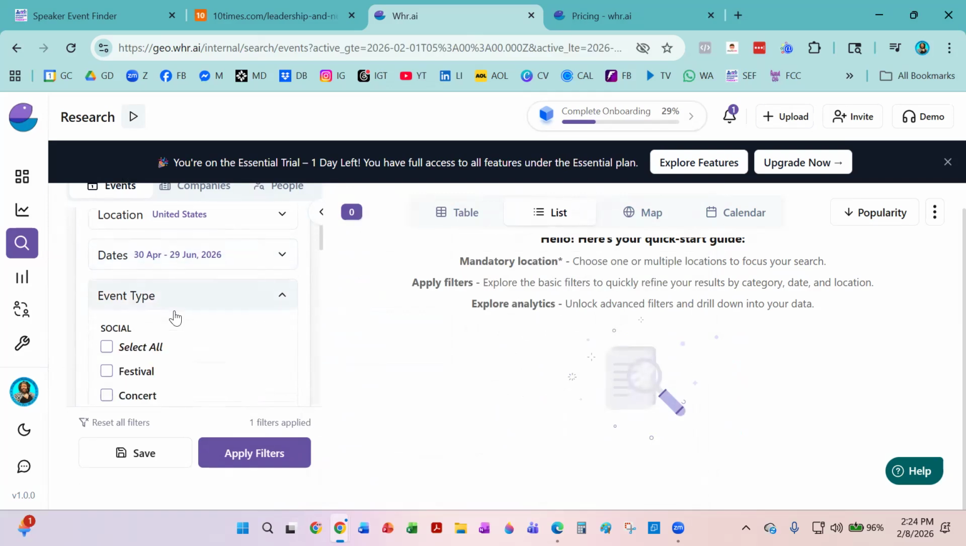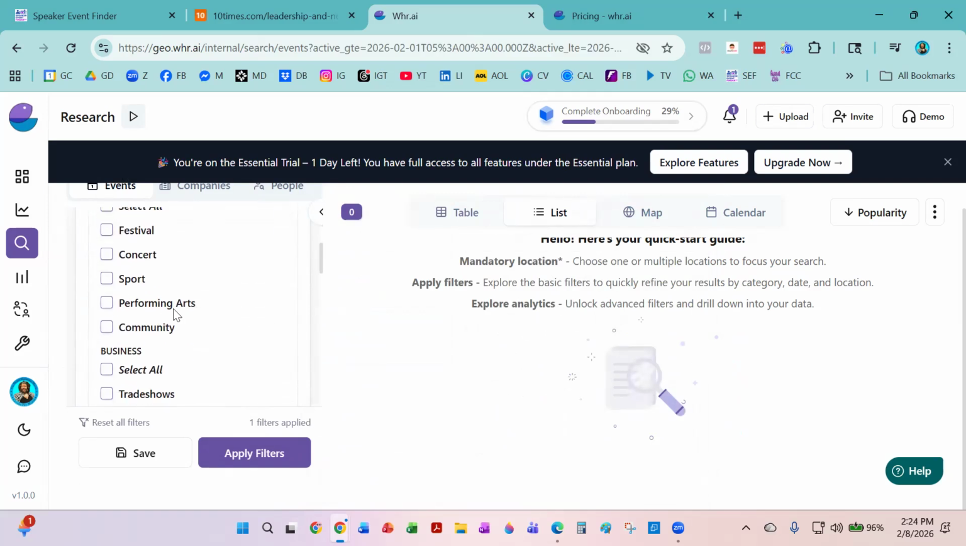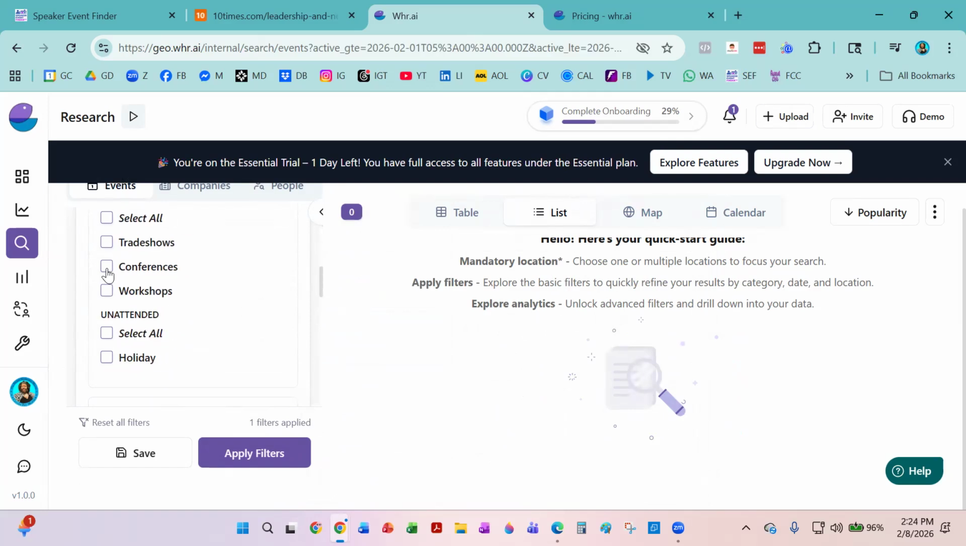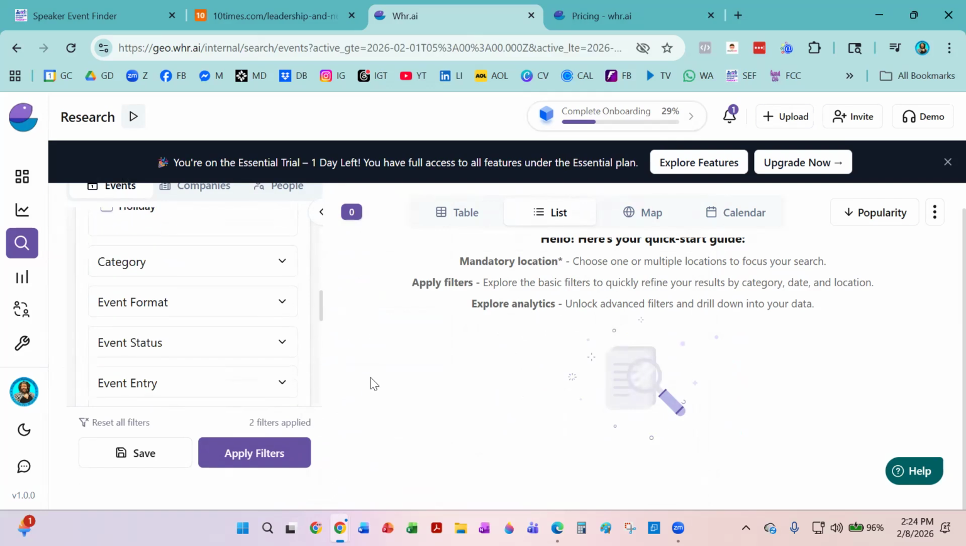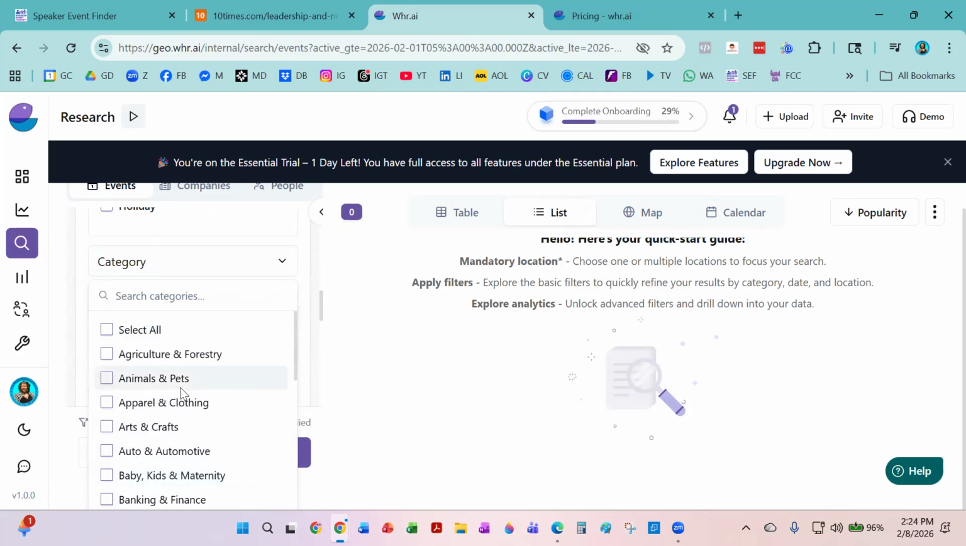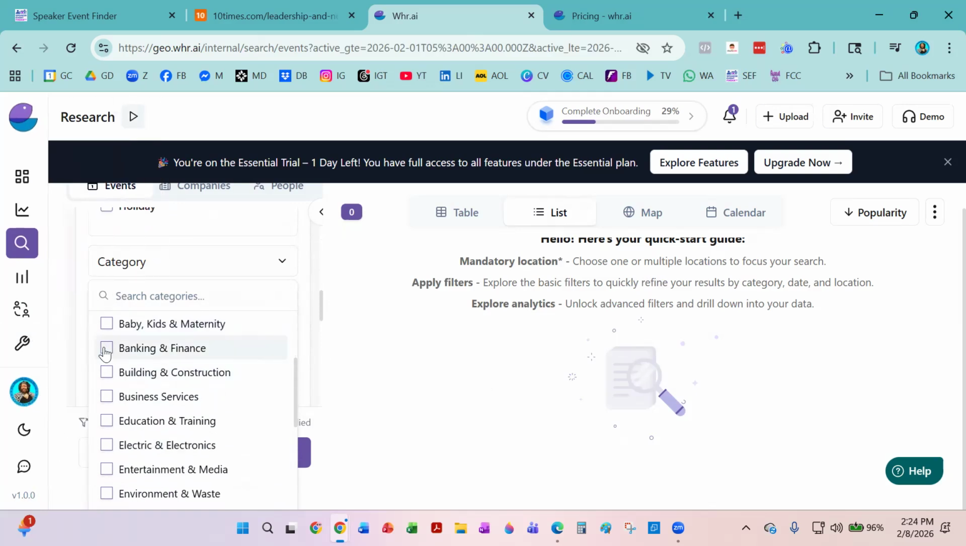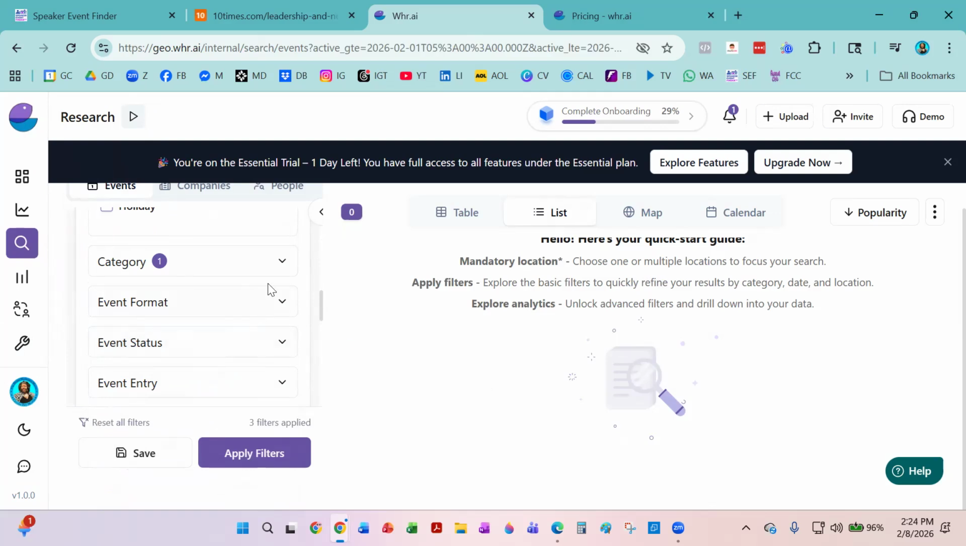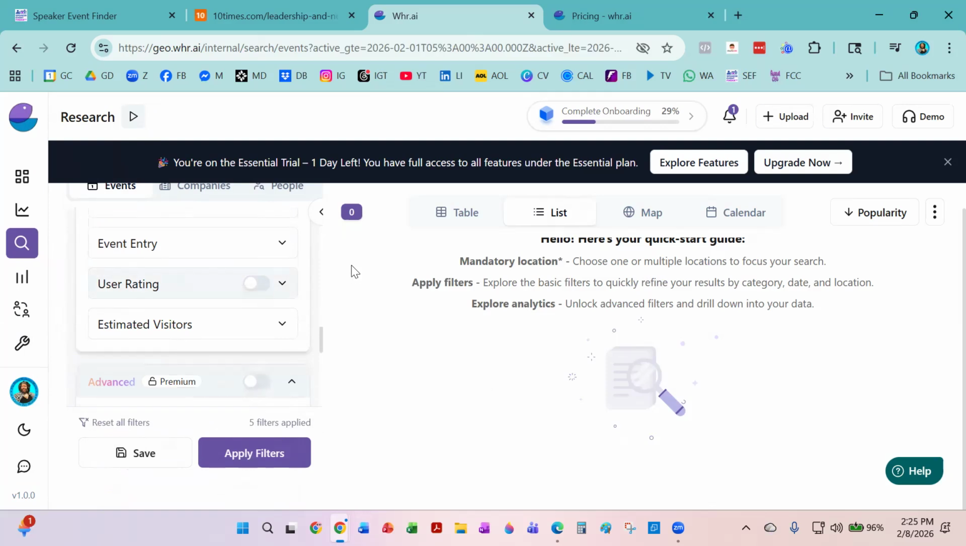Then we're going to go to event type, and we are looking for conferences once again. Category, let's make sure it took. Yep, it did. Category, and we're going to do business and finance once again. Event format, this one's new. I'll say online, virtual, and in person. I guess hybrid, right? We'll do all three types of events. Event status, active. Definitely want it to be an active event.